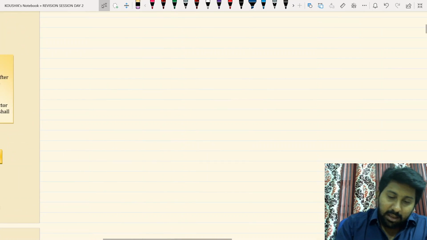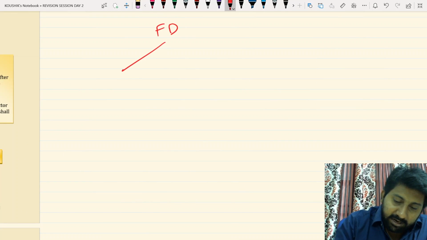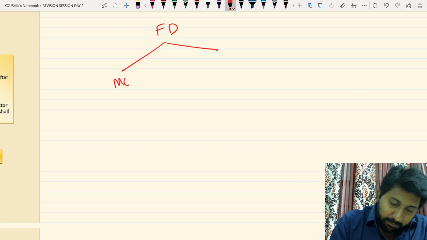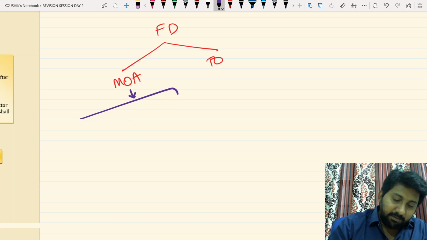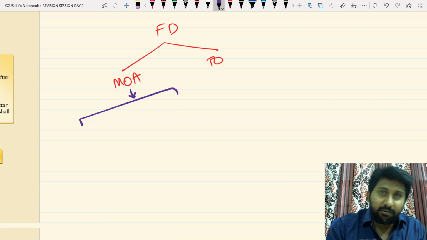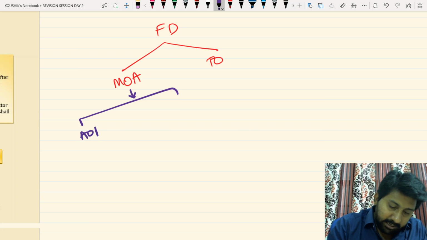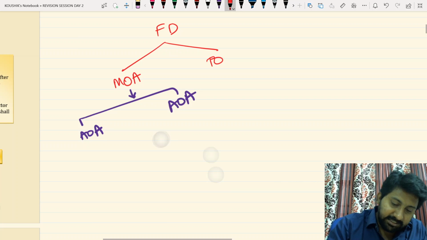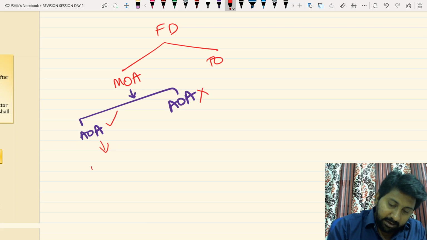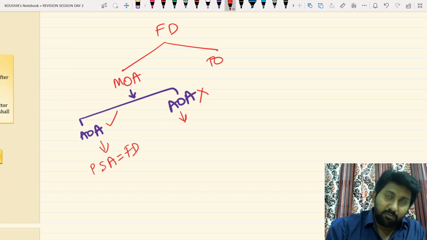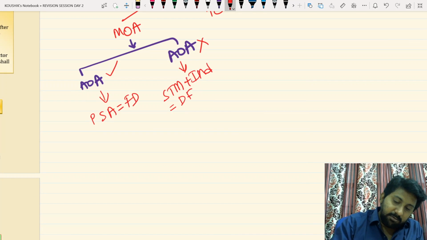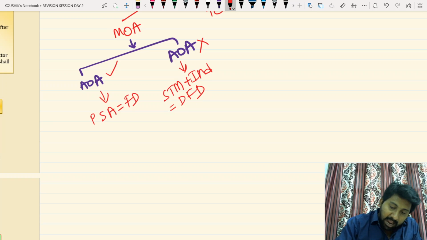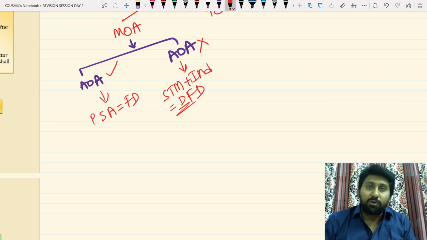Now listen carefully. The first directors concept we can divide into 2 parts: mode of appointment and tenure of office. Now answer my question. Mode of appointment can be of 2 types: articles specify, or the articles of association are silent. If articles specify, persons specified in the articles will become first directors. If articles are silent, what will happen? Subscribers to the memorandum who are individuals will be deemed to be the first directors of a company. Okay, I am a first director or deemed to be a first director.